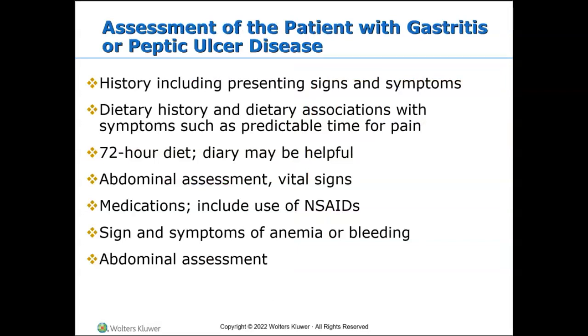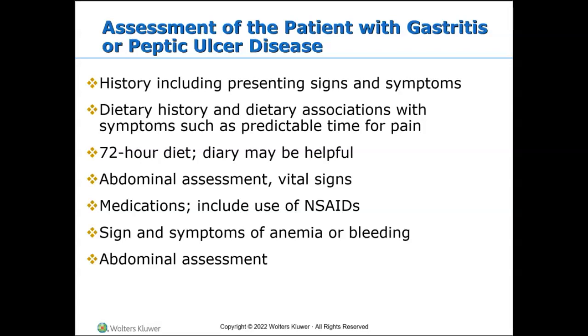So, how do doctors diagnose a peptic ulcer, right? And how do we do assessments with patients with peptic ulcer disease? Well, first and foremost, we get a medical and family history, right? We use these to help diagnose peptic ulcers and to check for factors that cause ulcers, right? So to do that, we're going to ask questions about presenting signs and symptoms, right? We're going to look at diet history, because there is a dietary association with symptoms with peptic ulcer disease, right?